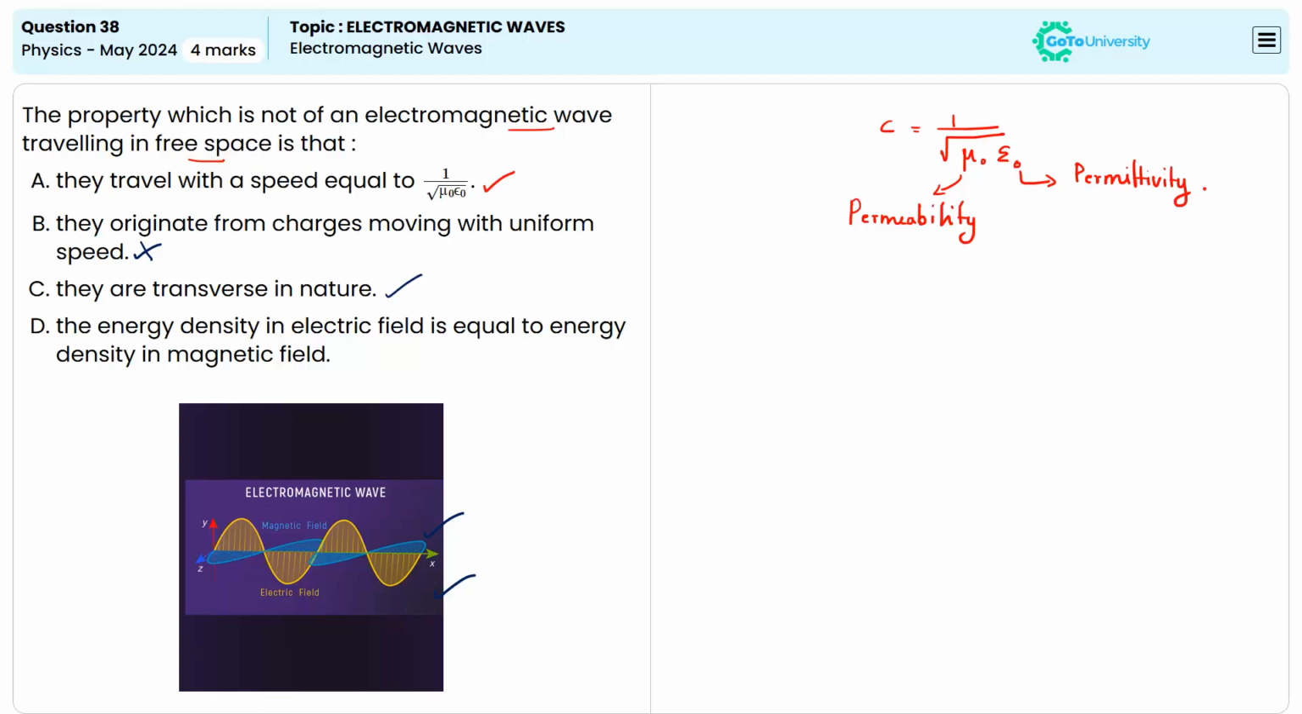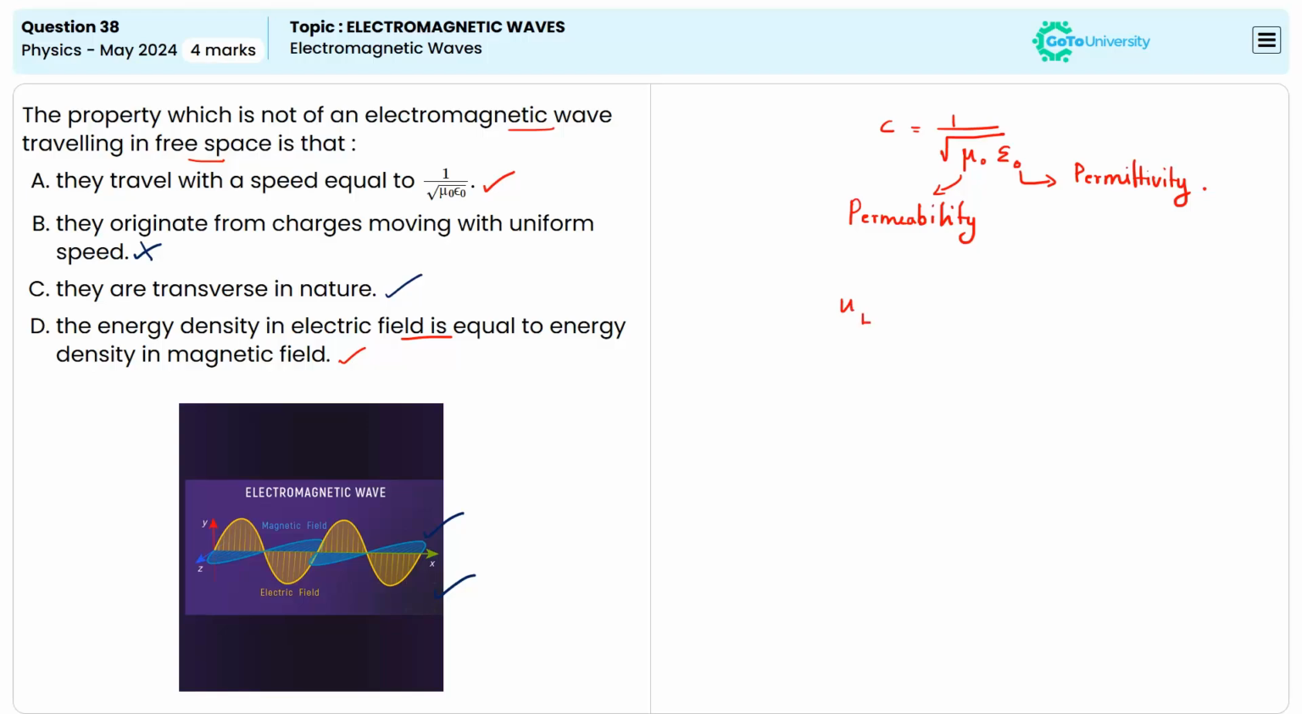Let us check option D. Option D is given as the energy density in the electric field is equal to the energy density in the magnetic field. This statement is correct because for an electromagnetic wave traveling in free space, the energy densities in the electric and magnetic fields are equal and they can be calculated using a formula.